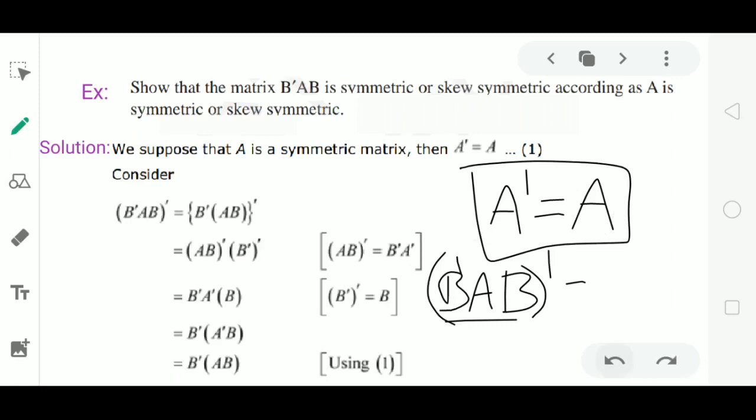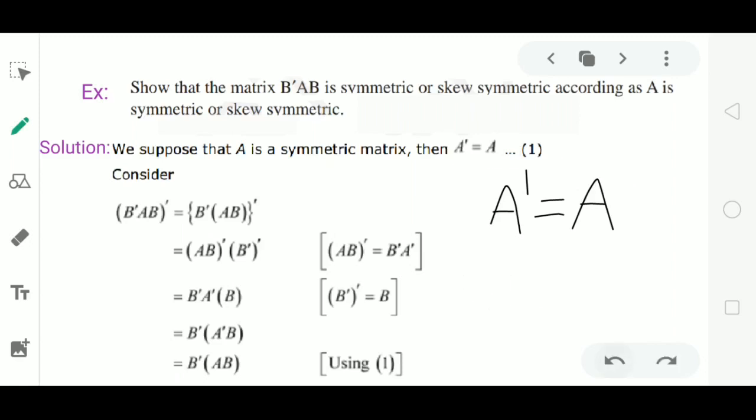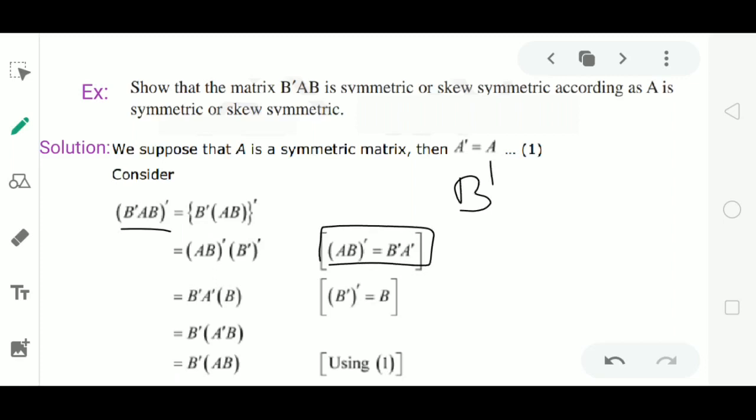Consider the first case. Suppose that A is a symmetric matrix, then A dash equal to A. Now consider the transpose of the matrix B dash AB, that is B dash AB whole dash. We have the property of transpose of matrices as AB whole dash equal to B dash A dash. Now in this matrix B dash AB whole dash, we have the product of three matrices.